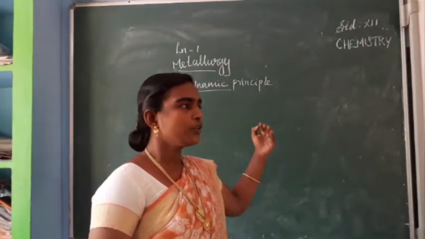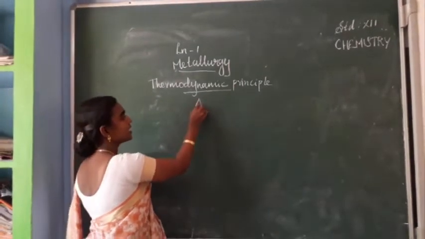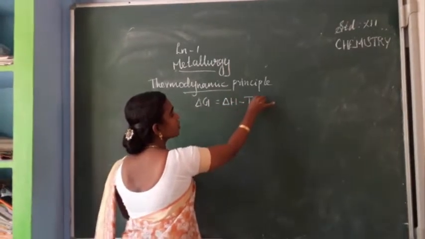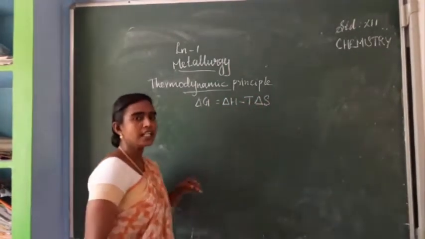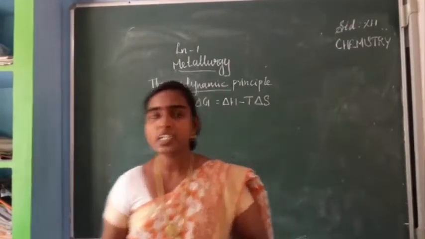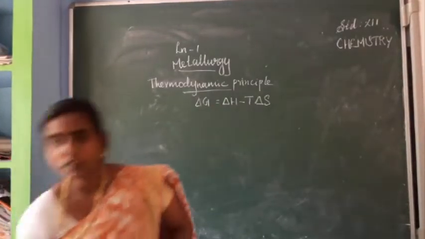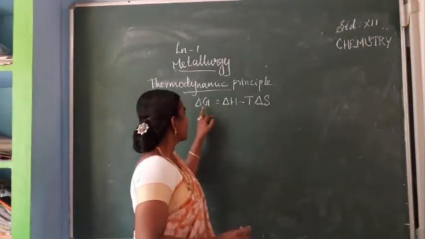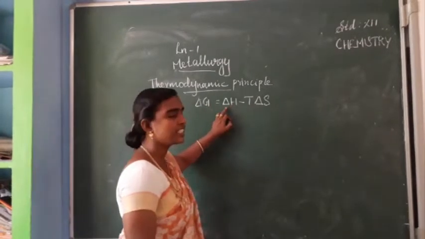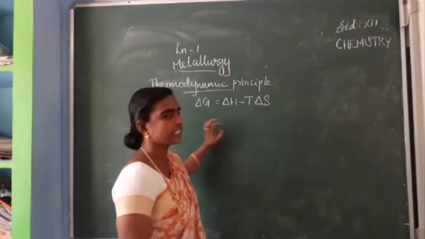Usually in thermodynamics we have studied the formula delta G is equal to delta H minus T delta S. Is it clear, students? Already we have studied. Gibbs free energy change delta G is equal to delta H minus T delta S. So listen: delta G is the change in free energy, delta H is the change in enthalpy, delta S is the change in entropy, and T is the temperature.